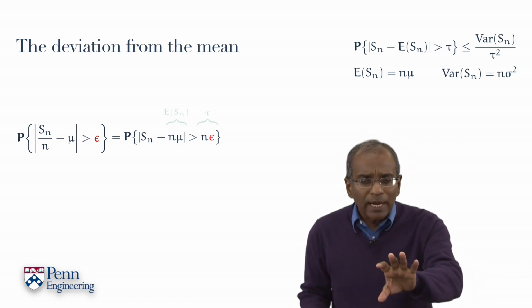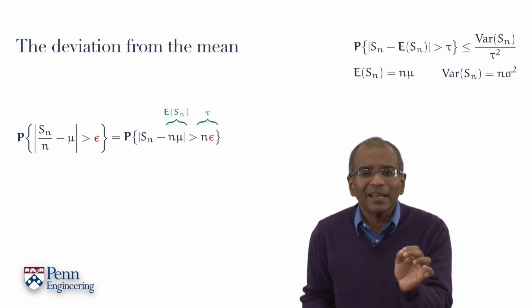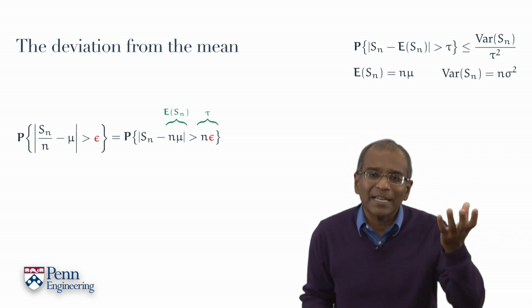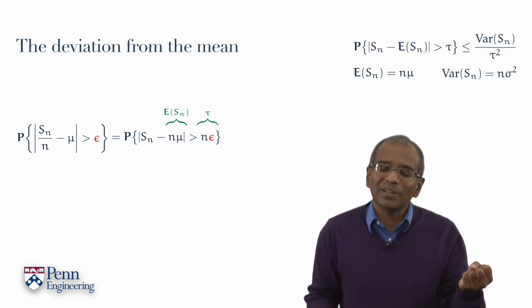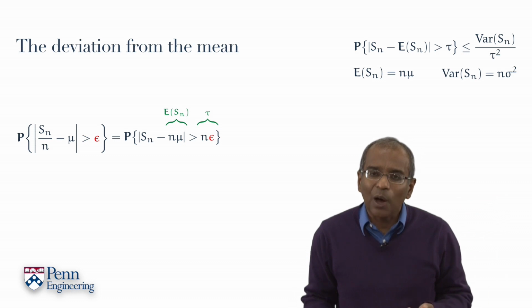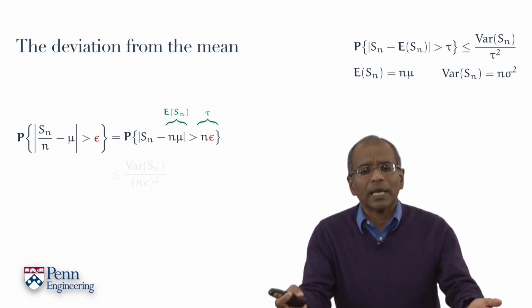Now focus on the right-hand side. The term n times mu is exactly the expectation of Sn by additivity. And we may identify the term n epsilon with the deviation parameter tau in Chebyshev's inequality. And so we just write down the answer.